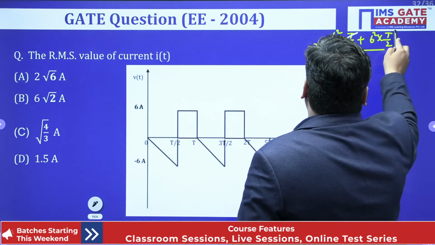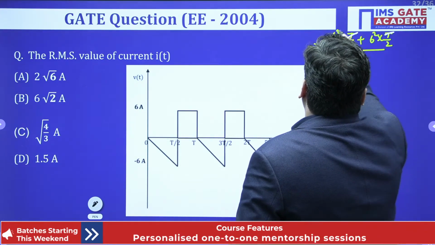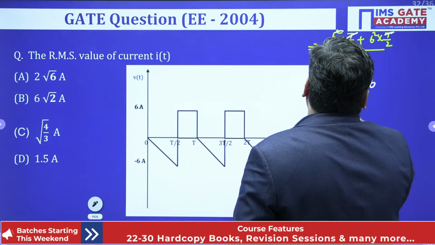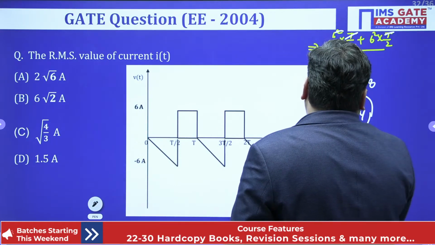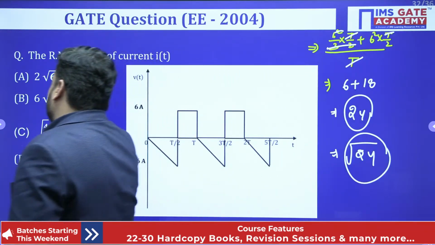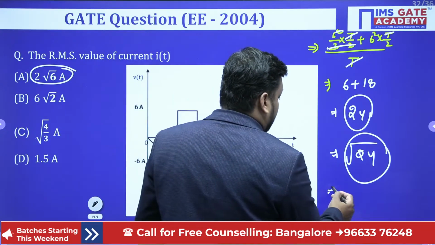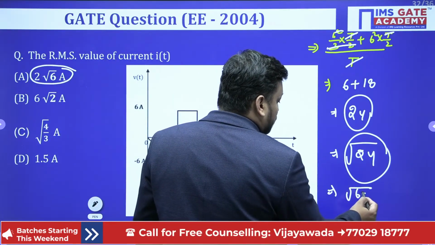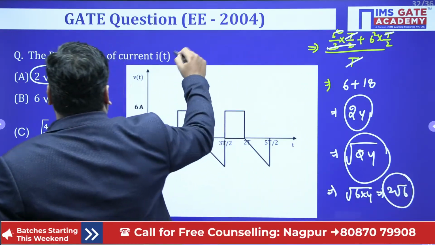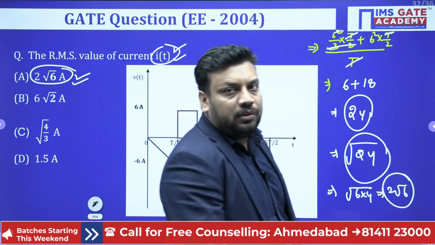Don't you think the T got cancelled? What is the answer? 6 whole square by 3, the 6 got cancelled, so here 6 remains, plus 36 by 2, meaning 18, so the answer will be 24. But we are asking for RMS, so root 24, and root 24 is nothing but root of 6 times 4, so 4 will be outside as root 4 is 2, so you can write 2 root 6, 2 root 6 ampere, because it is current, so the unit is ampere. So the answer is option number A. Shabash.